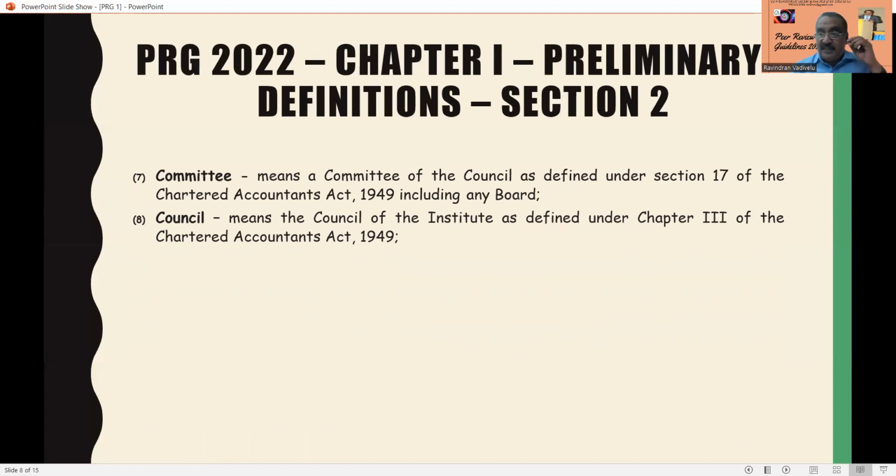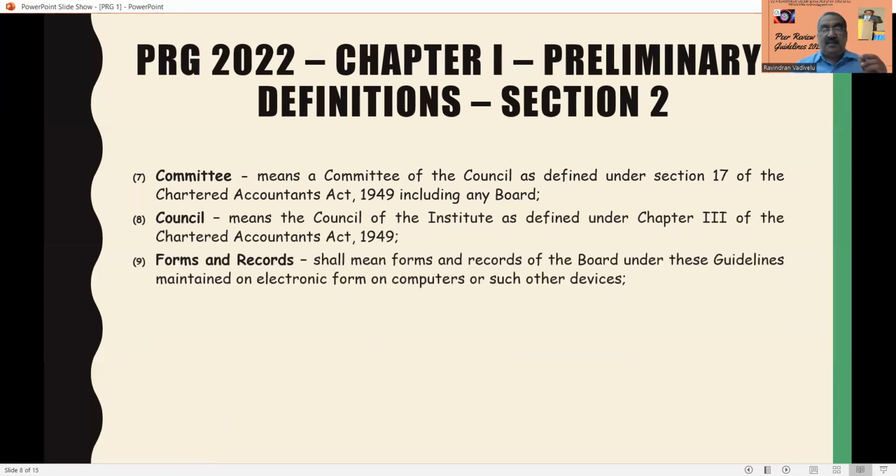So council is the council of the ICAI, which has been defined under section 3, under chapter 3 of the Chartered Accountants Act, and is called the council. And forms and records, they are using that word also. Forms and records shall mean forms and records of the board. Here board means the ICAI.